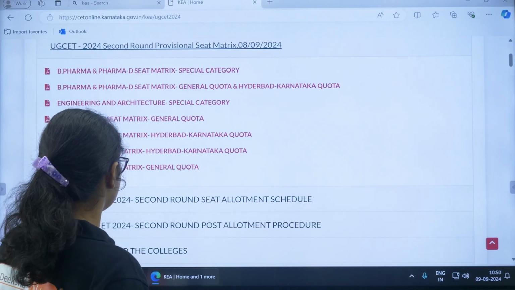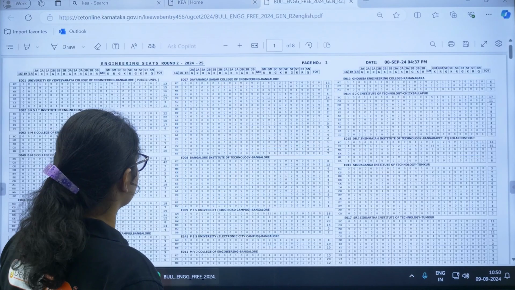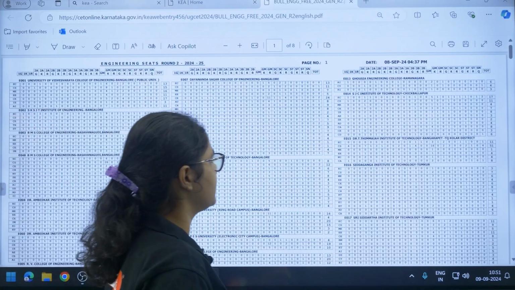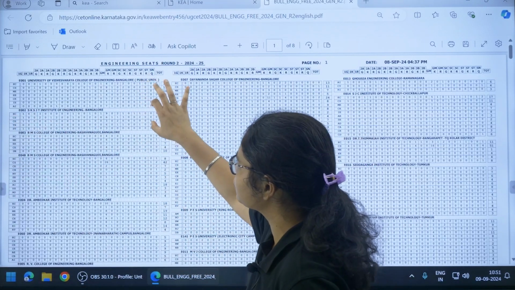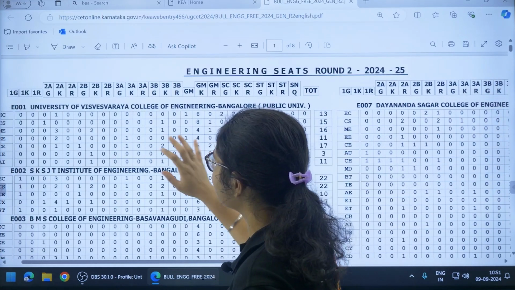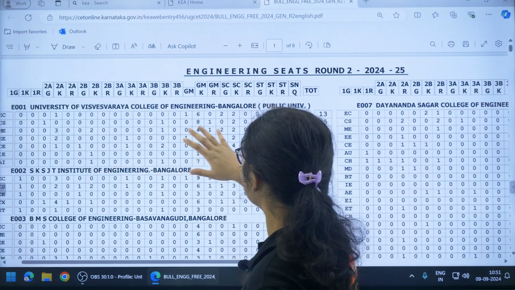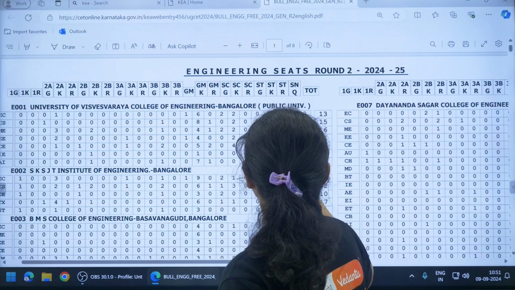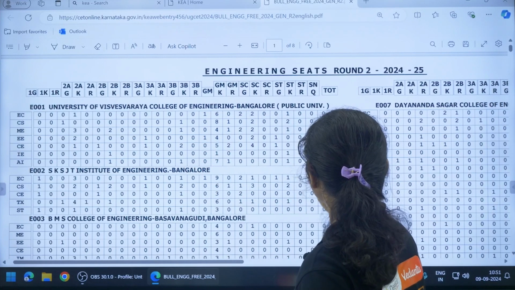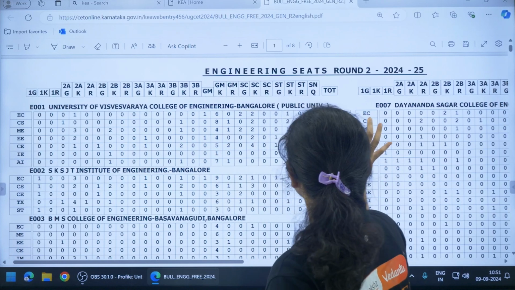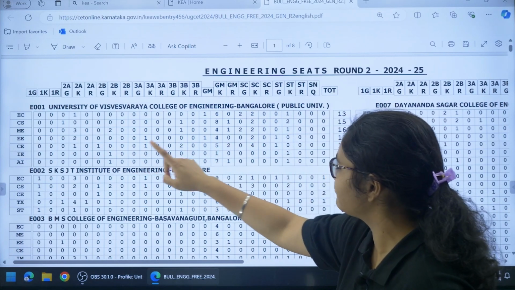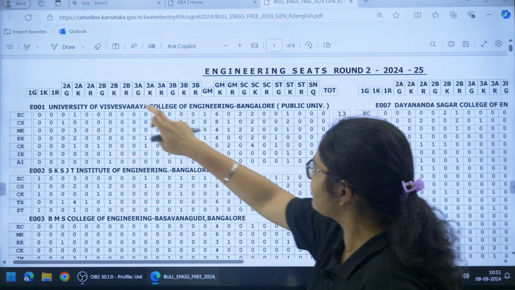Now you can check your engineering seat matrix general quota. If you click on this, you can find the number of seats that is still available, that is vacant. For example, if I show you for this first college, that is University of Visvesvaraya College of Engineering. So here you can see that in EC there are 0 seats available. In EC there are still 13 seats available. For computer science 15 seats are available. For mechanical 16 seats are available.